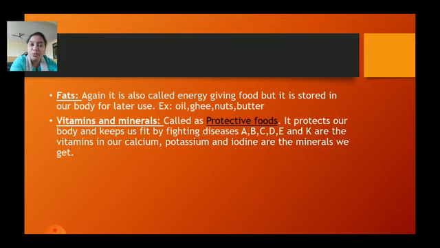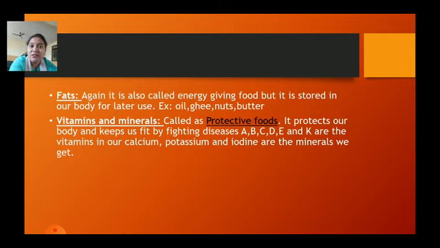Now coming to the fourth one, that is vitamins and minerals. Now what are vitamins and minerals? They are termed as protective foods. You can see the term protective. It definitely means protection from something. As I discussed earlier, vitamins and minerals are the protective foods, giving protection to our body from some simple diseases, and they keep our body fit by fighting these diseases.